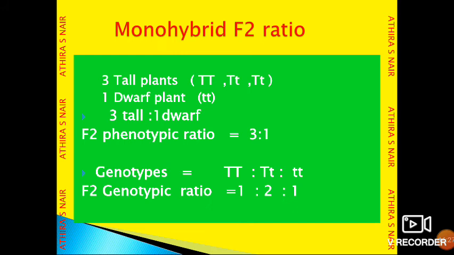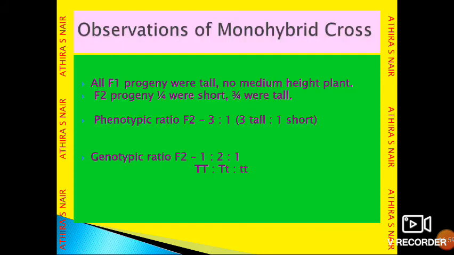But if we look at the genotype, in the first case both alleles are homozygous dominant, capital T capital T, so one plant. Heterozygous plants are two, and one dwarf plant with the homozygous recessive allele is one. That's why we can write the monohybrid F2 genotypic ratio as 1:2:1.